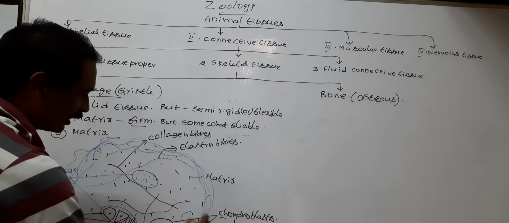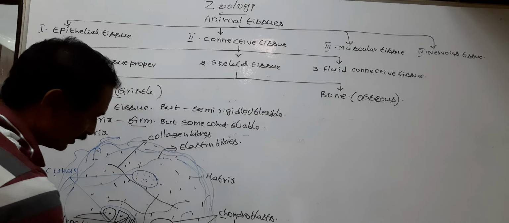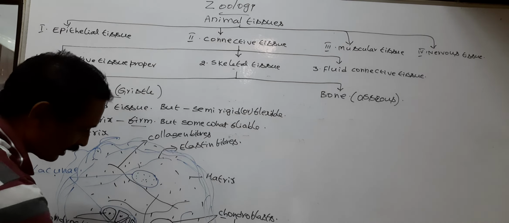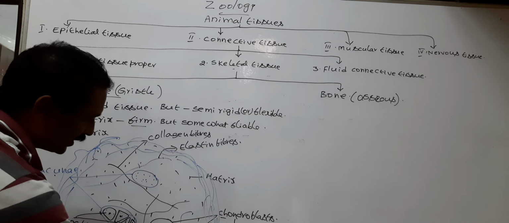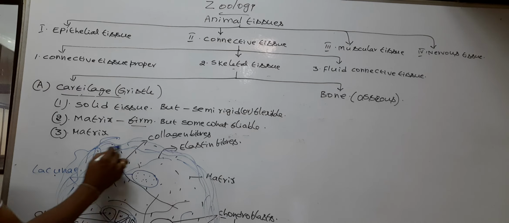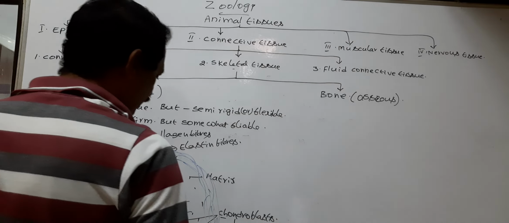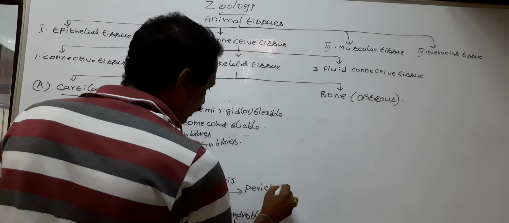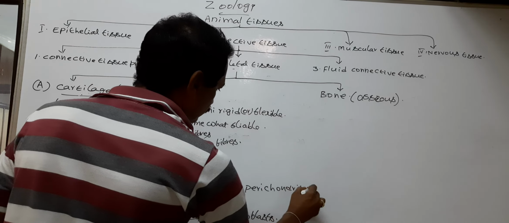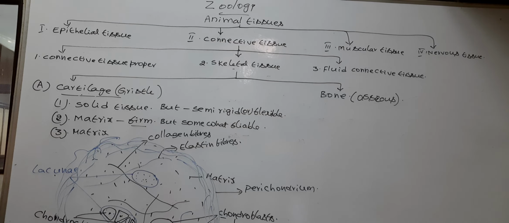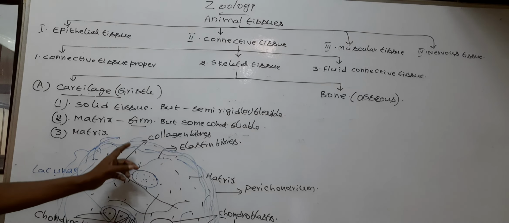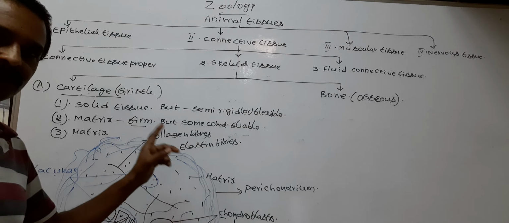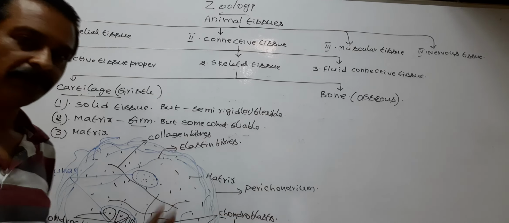This is called perichondrium. So the cartilaginous tissue is surrounded by a fibrous connective tissue sheath called perichondrium.